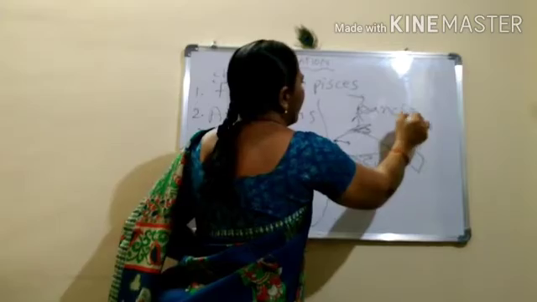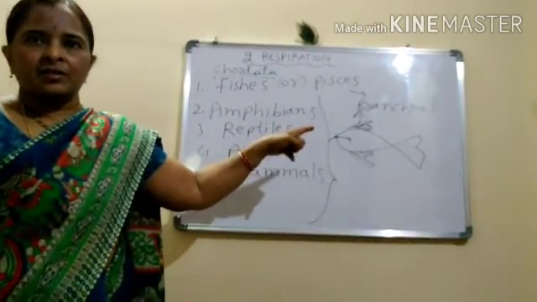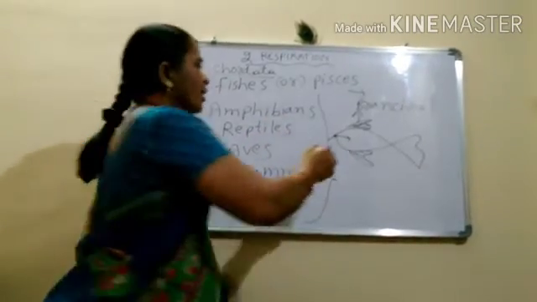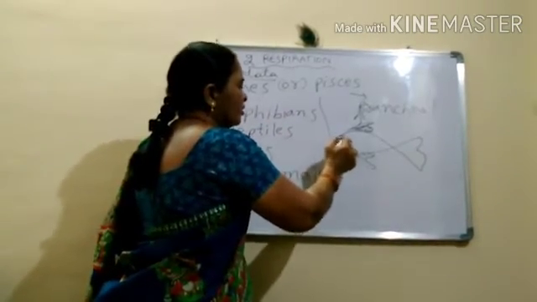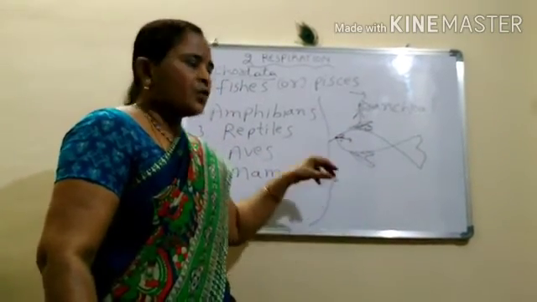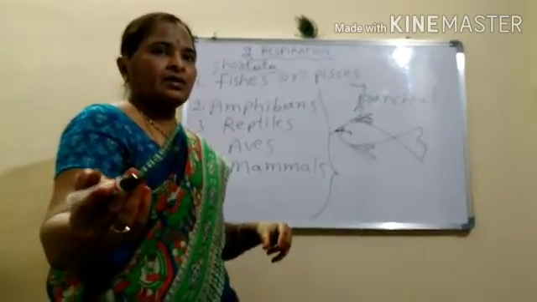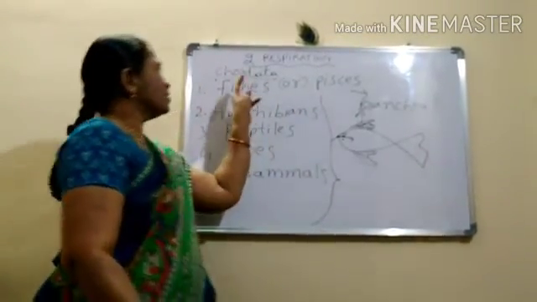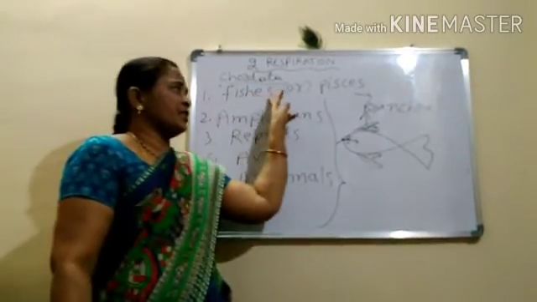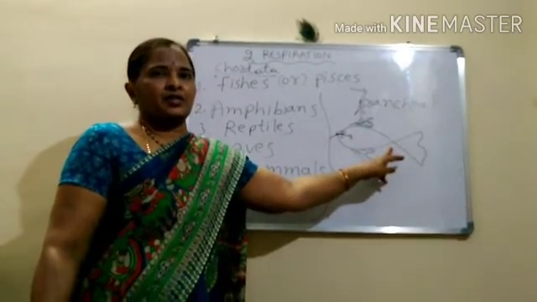So branchial respiration occurs in fishes. How do fishes live? Fishes take the oxygen which is dissolved in the water. That's why if we bring fishes outside the water, they die immediately. So in fishes, you can see branchial respiration.